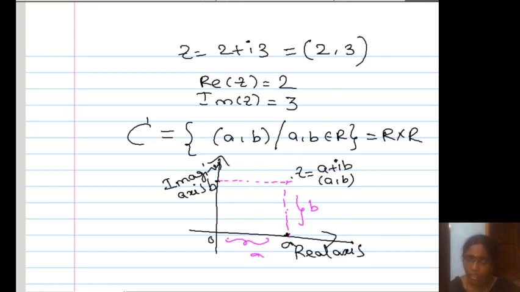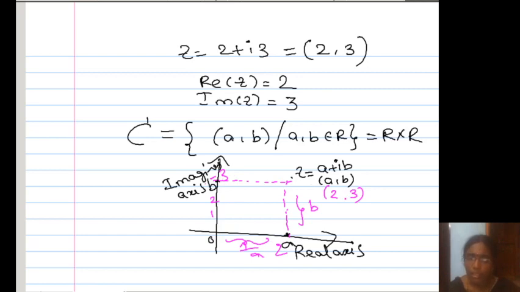Here a is represented on the real axis, and b is represented on the imaginary axis. For example, take 2 comma 3. Here we mark 0, 1, 2 on the real axis, and here 0, 1, 2, 3 on the imaginary axis in the complex plane.